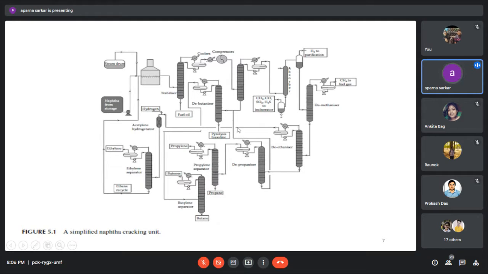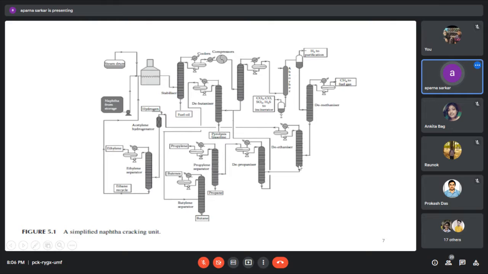The top product is coming into another section, that is basically a small reactor, and we are feeding the hydrogen. So hydrogenation takes place here. That is the acetylene hydrogenator. After hydrogenation, we have a separation unit, and from this unit, as a top product, we are separating the ethylene, and as a bottom product, we are separating the ethane.